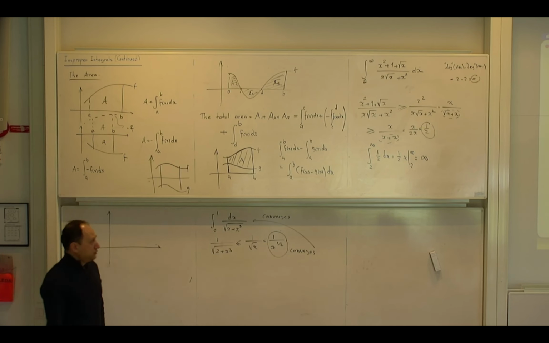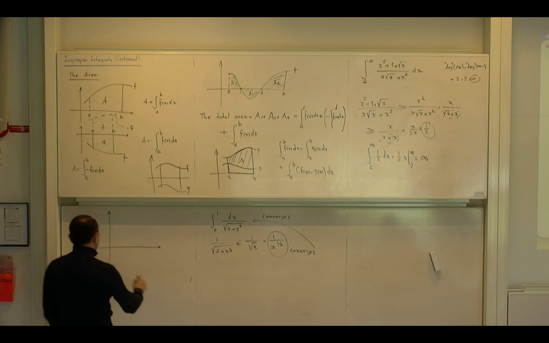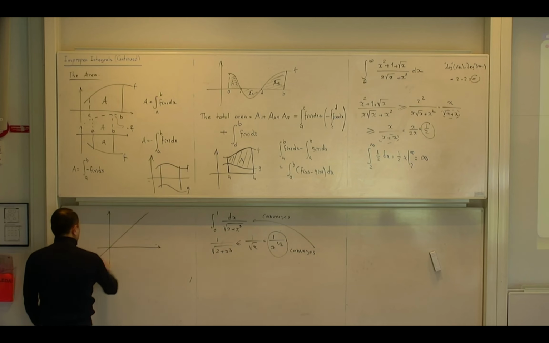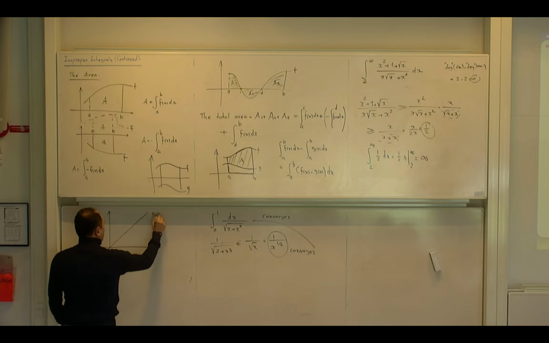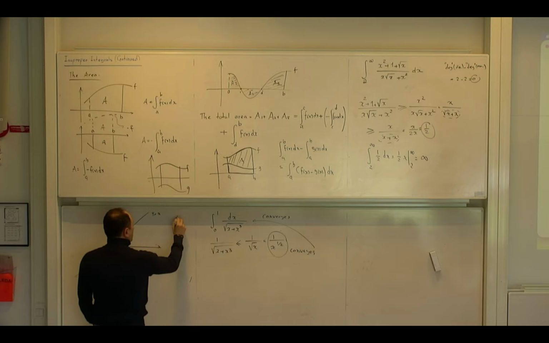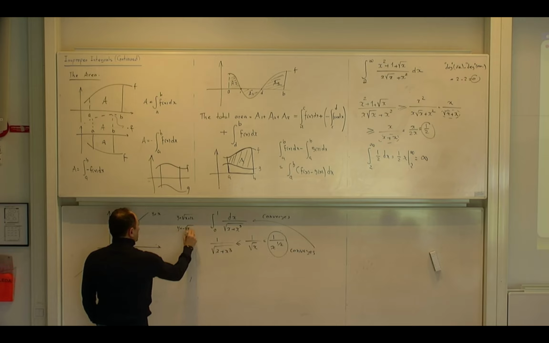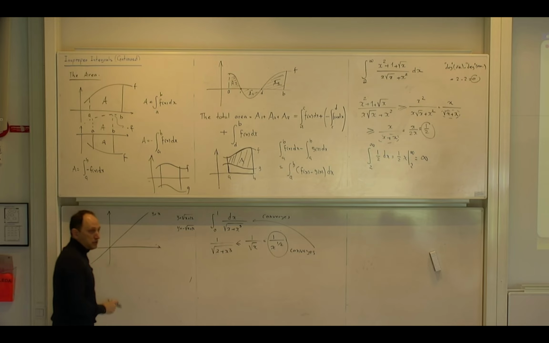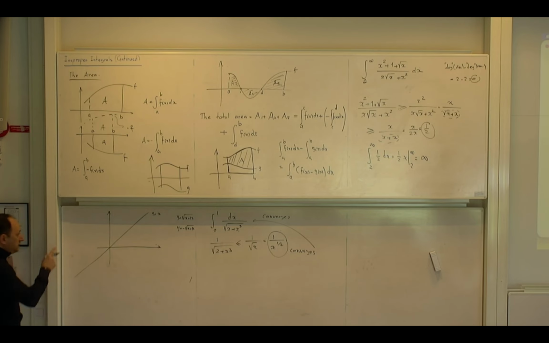I want to find the exact value of the region which is enclosed by the straight line y equals x. This is y equals x. And those curves, one curve is the square root of x plus 12 and the other curve is minus the square root of x plus 12. Okay? So, do you have any idea how the graph of the square root of x plus 12 looks like?